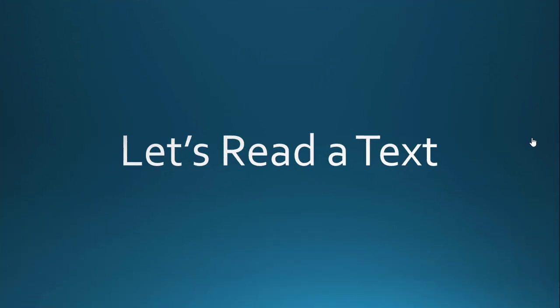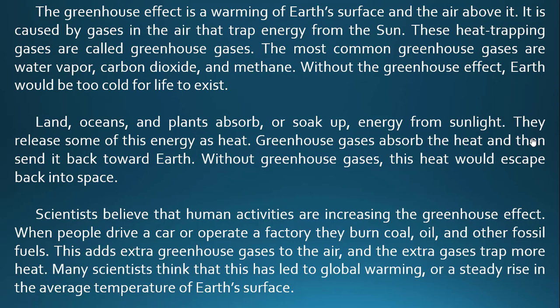Now, we have a text that we're going to read, and we are going to see other information about greenhouse effect and global warming. Now, the first paragraph. The greenhouse effect is a warming of Earth's surface and the air above it. It is caused by the gases in the air that trap energy from the sun.